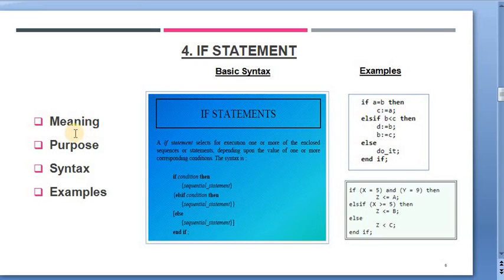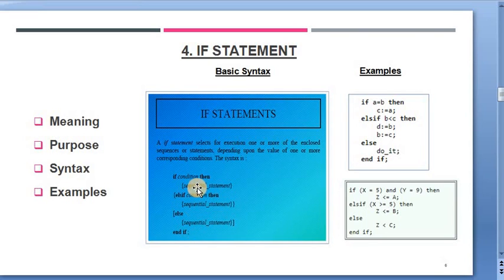Now the second question, what is its purpose? So the very basic purpose is that it checks the conditional logic inside the program. As you see its syntax, which says that the if statement selects one statement for execution from the many available statements as per the defined logic.